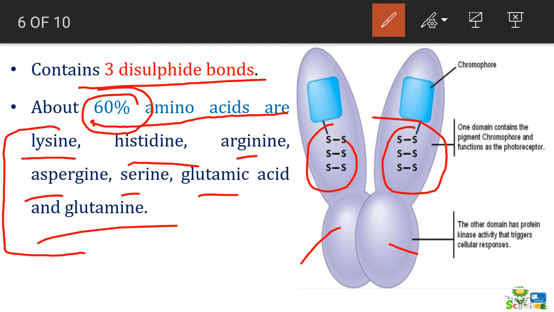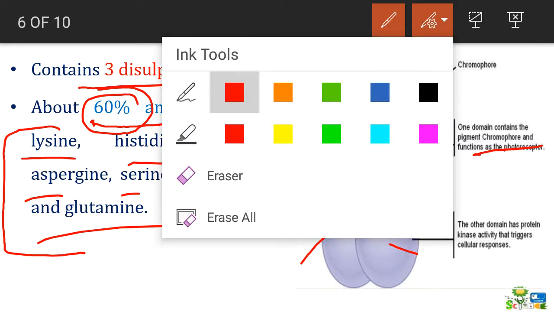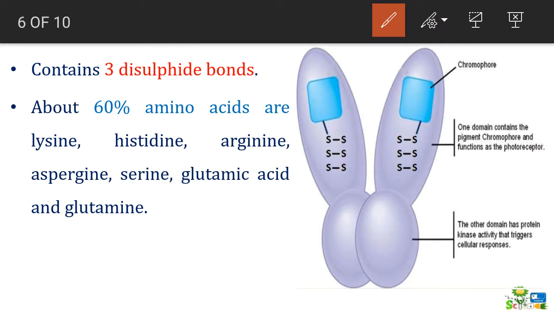From this complete protein part, one domain acts as a photoreceptor, and the lower domain contains the kinase activity that actually triggers cellular responses.